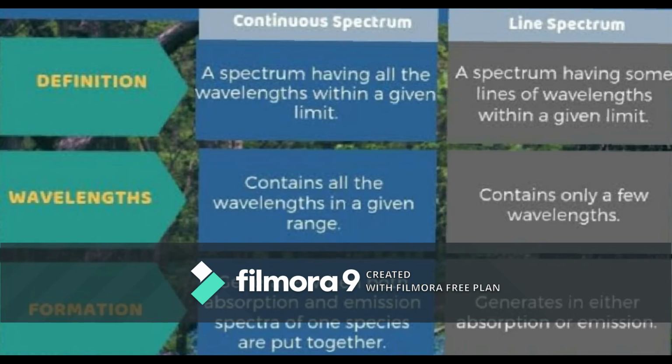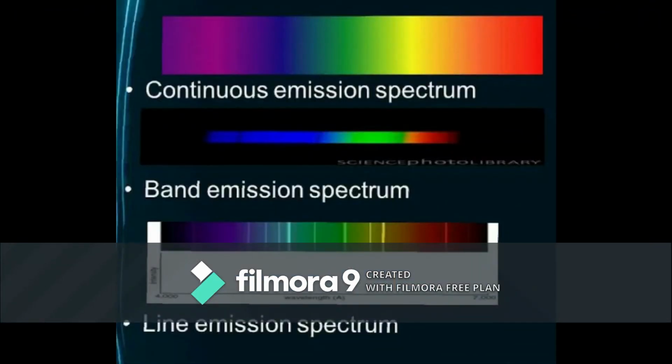What is band emission spectrum? It consists of colored bands, groups of wavelengths against a dark background. It is produced by a gaseous source in molecular form under low pressure. The band spectrum is characteristic of the given molecule, hence the band emission spectrum is called the fingerprint of the molecules.